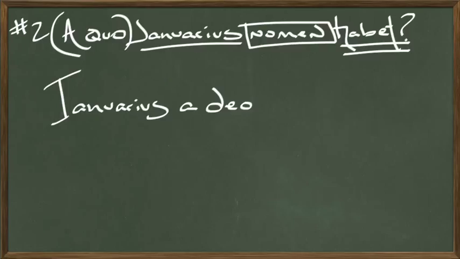Let's get rid of the parentheses. Januarius a Deo. Now, if we're going to say from the god Janus, then Janus is also going to be in the ablative case. So this is going to be Jano. A Deo Jano. So Januarius a Deo Jano, and then we are going to make this passive.